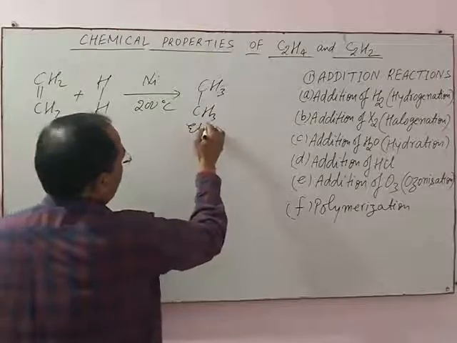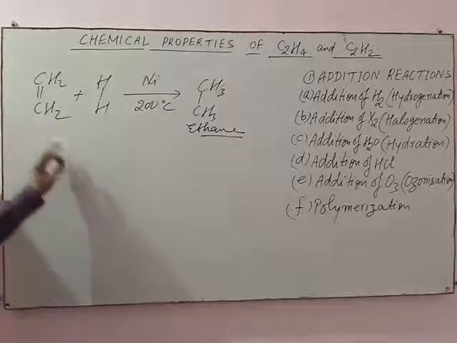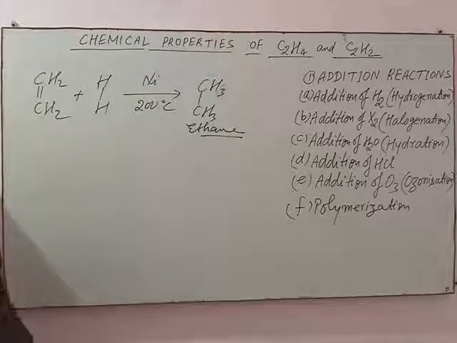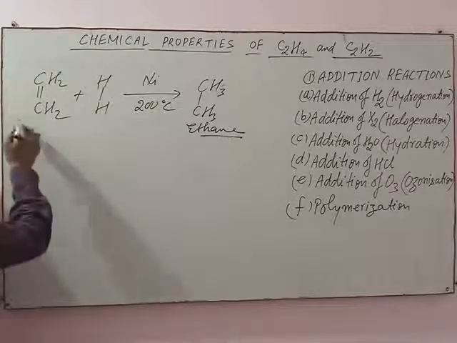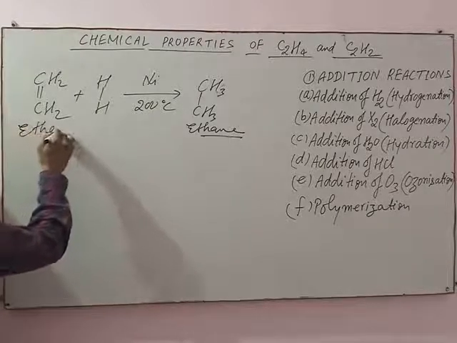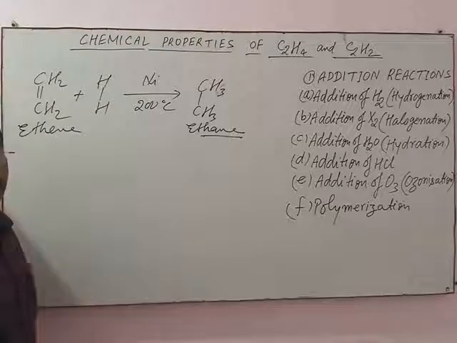This is called ethane. Means on catalytic hydrogenation, ethene is converted into ethane. This is ethene and this is ethane. This reaction is known as catalytic hydrogenation of ethene.